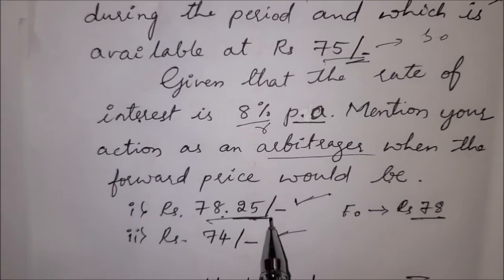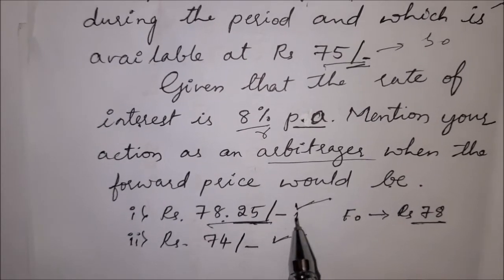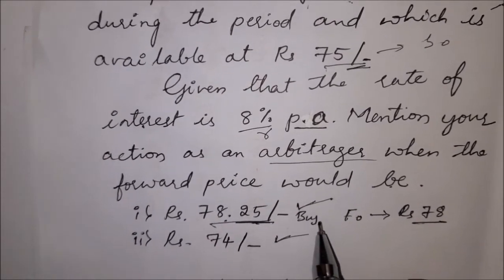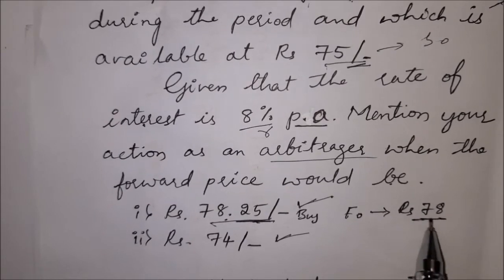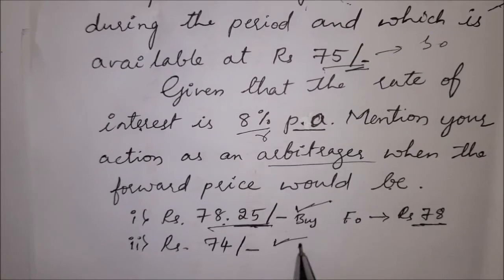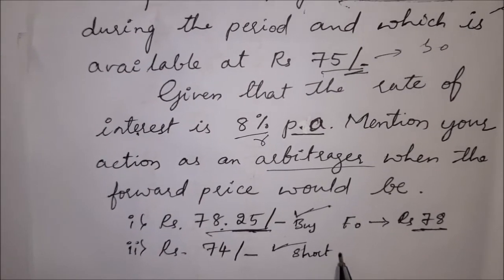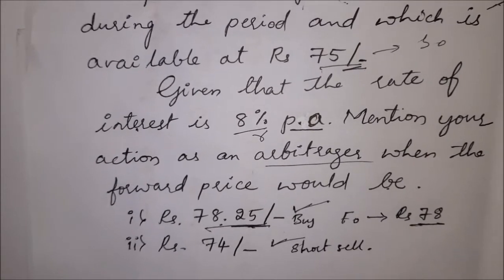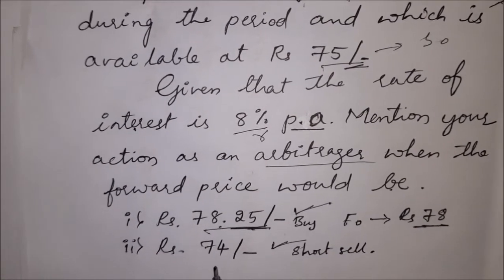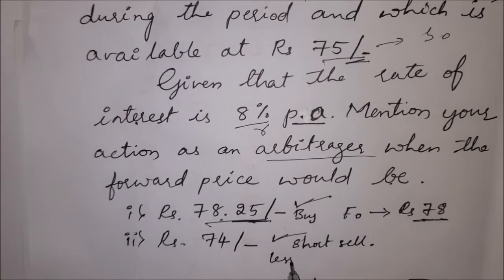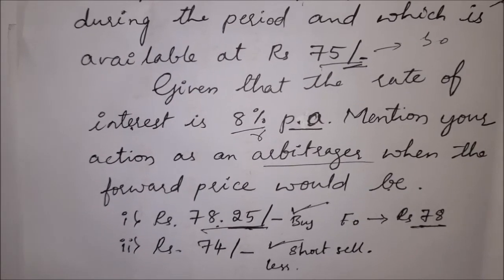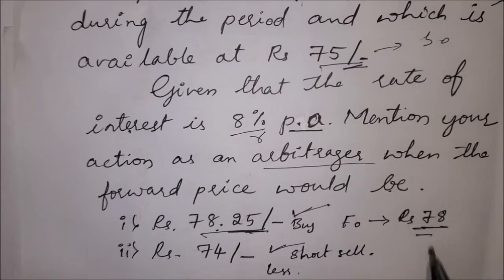It is more than the spot price and more than the forward price we have calculated, so we will buy here. Next, the second case, we have to short sell because it is less than the spot price, meaning selling to buy in the future. So see the first step, arbitrage process.